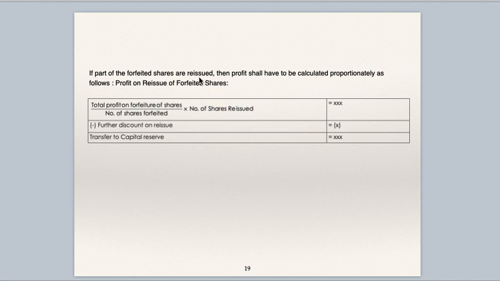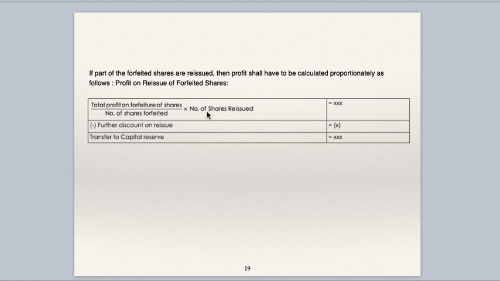If part of forfeited shares are reissued, then profit shall have to be calculated proportionately as follows: total profit on forfeiture of shares divided by number of shares forfeited, into number of shares reissued, minus further discount on reissue. Total profit on forfeiture of shares, you will get in the forfeiture entry: amount received on forfeiture of shares divided by number of shares forfeited.